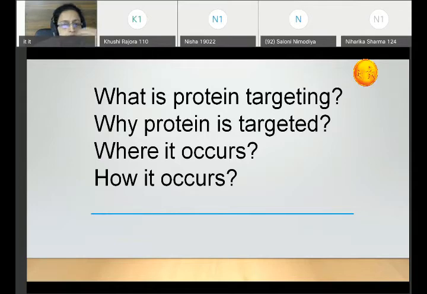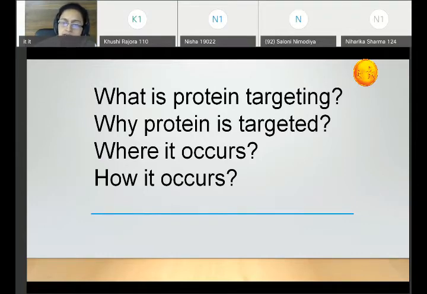I have already told you what protein targeting is. Protein targeting means that once a protein is generated, it is converted into a 3-dimensional or 4-dimensional structure, that is, its tertiary and quaternary structural organization, and it will become active and will be targeted to a particular site within the cell or outside the cell. We have studied replication, transcription and translation.